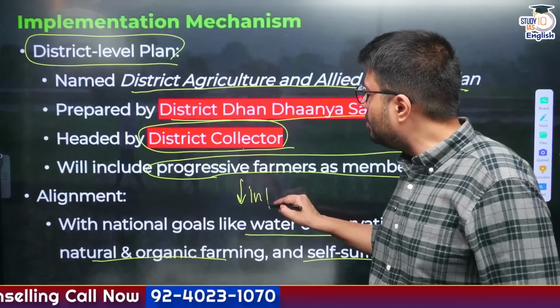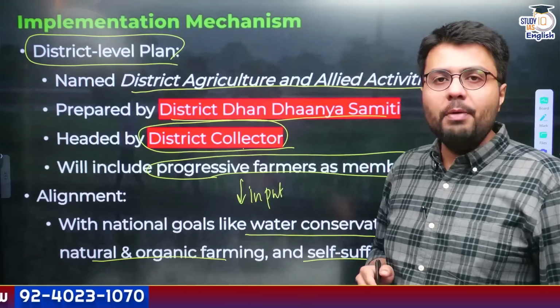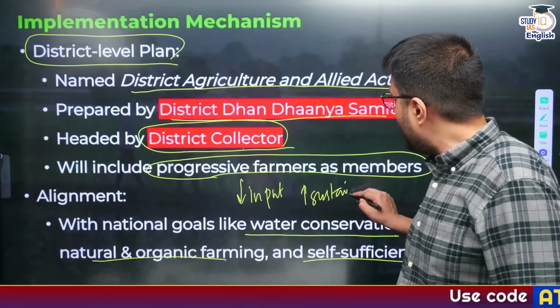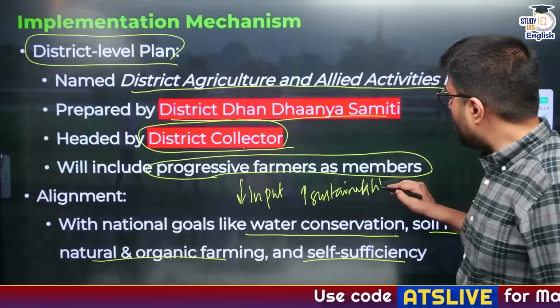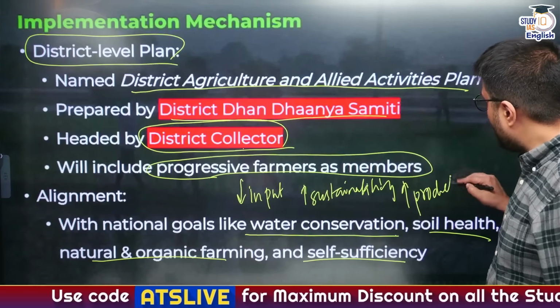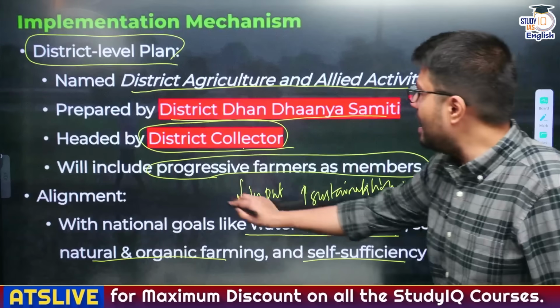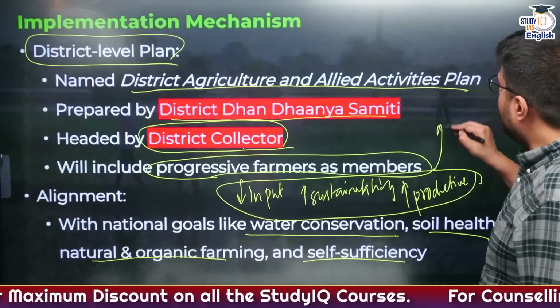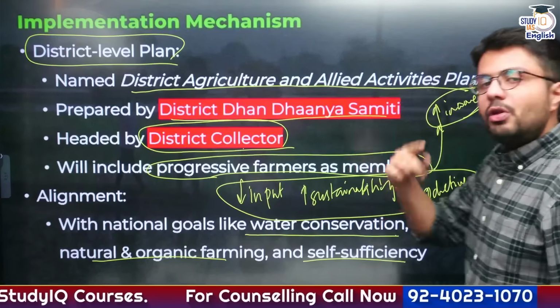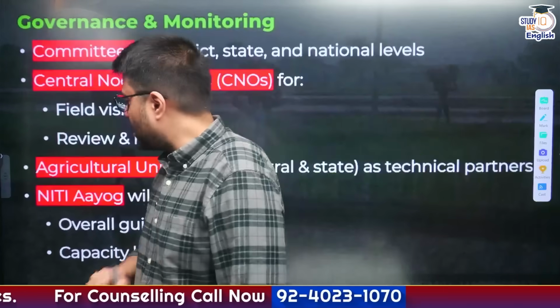And the overall intention must be very clear to you. Government wants to reduce the cost that the farmers spend on input. Government wants to increase the sustainability of agriculture, and government also wants to improve the productivity of all this agriculture, and all of this in long term would lead to what? It would lead to higher income for the farmers, right? So this is what the government wants with this scheme.